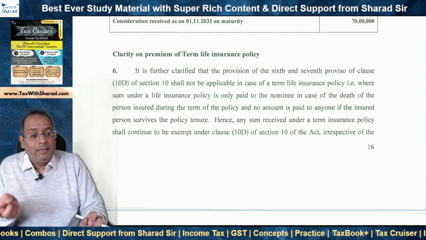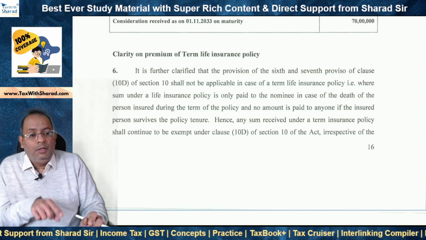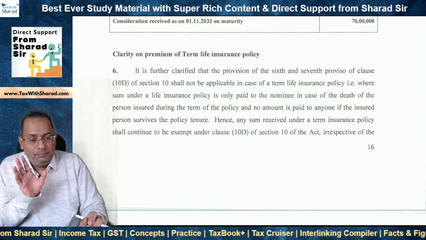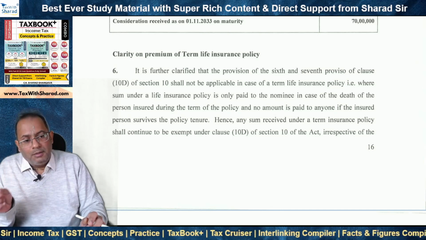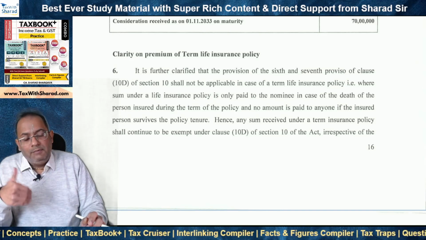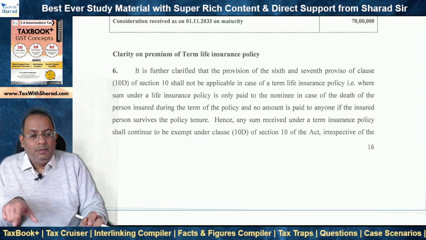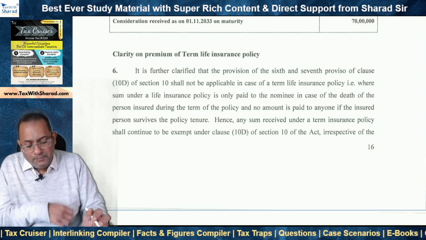section 10(10D). What is taxable are the proceeds in the case of excess premium policy only when received, otherwise than on death. The exception is unit linked insurance policy, where even in case of death, when the proceeds are received, the sum becomes taxable. But for excess premium policy, in the case of death, it is exempt.